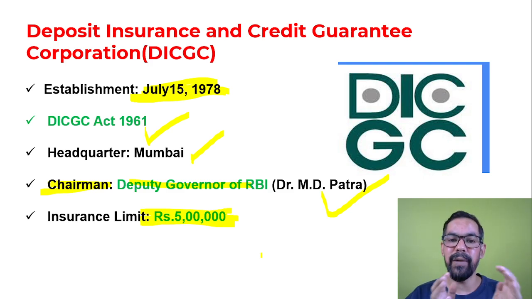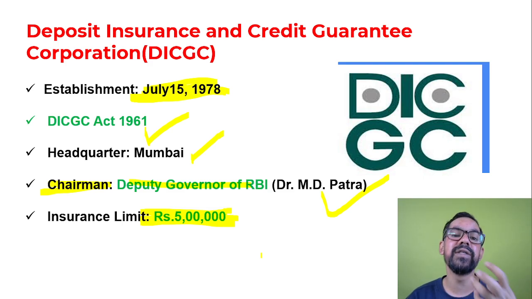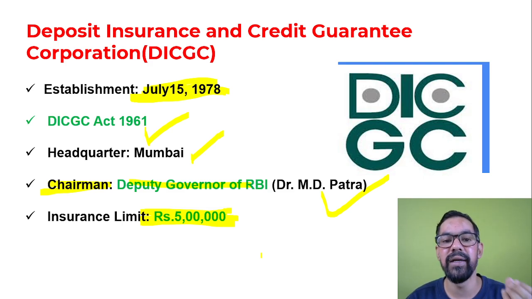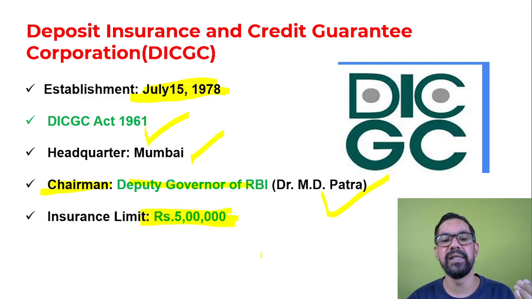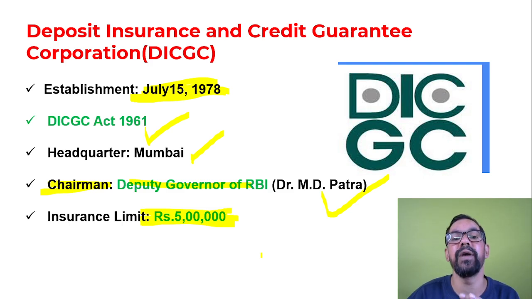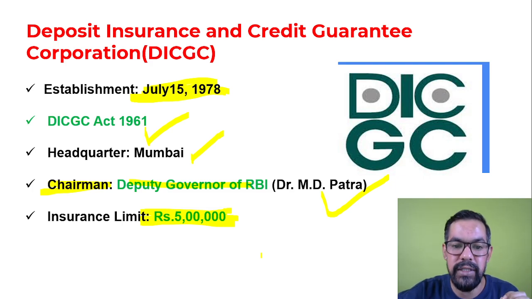If that particular bank becomes a defaulter, you can approach DICGC, and DICGC will provide you the principal plus interest, which is 3.5 lakh rupees, as your deposit protection. The maximum limit is 5 lakh rupees. So if in your account there is 7 lakh rupees, DICGC will pay you only 5 lakh rupees. If it is 50,000, they'll pay you only 50,000. It includes principal as well as interest, but the maximum limit is only rupees 5 lakh.